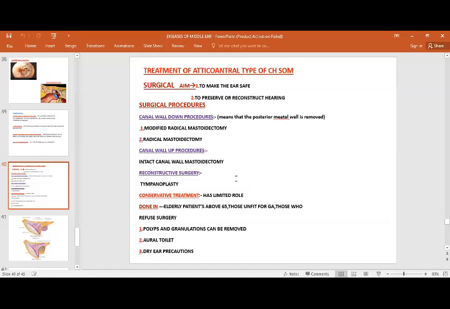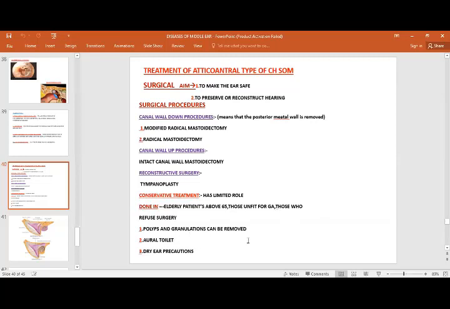in those patients. And conservative treatment has very limited role in the case of cholesteatoma because it is associated with complications. We need to save the person. So it is done only in elderly patients above 65, those unfit for general anesthesia, because these procedures should be done under general anesthesia, and those who refuse surgery. So these are the three conditions in which we can offer conservative treatment to the patient.